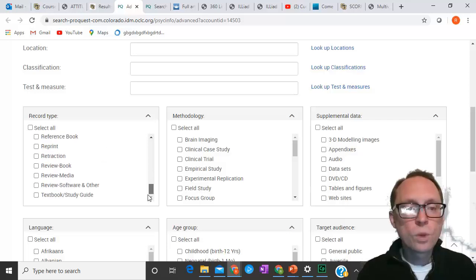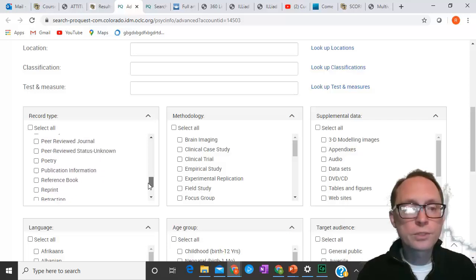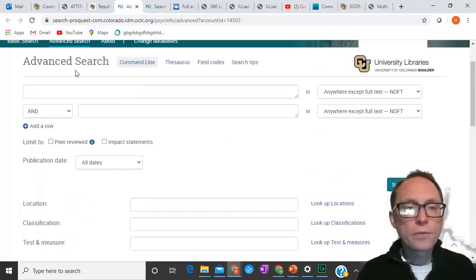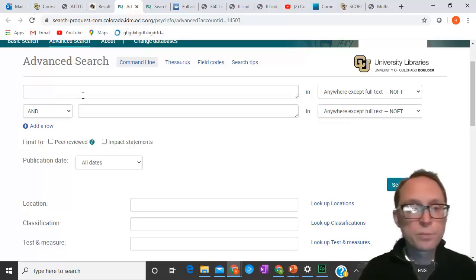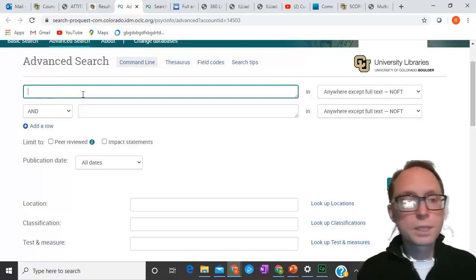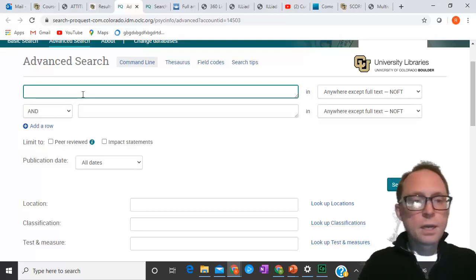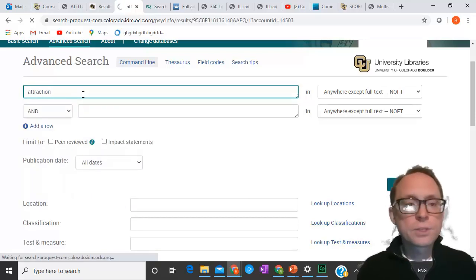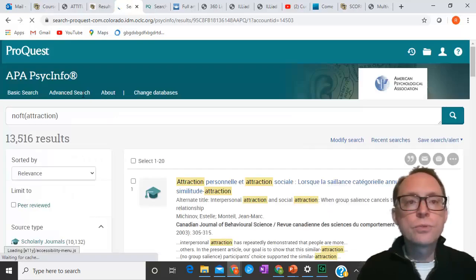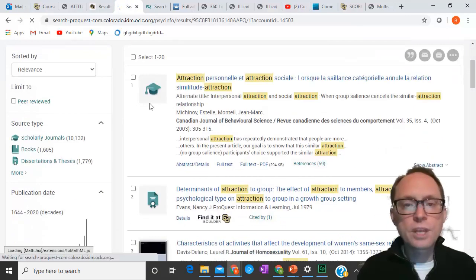Of these, the ones that we really care about are probably going to be peer-reviewed journal articles. And you don't have to click through it on here. If you ever want peer-reviewed, and for our projects you do want peer-reviewed, then you just click this button right here. But before we do that, let's get some other things, because some things are not peer-reviewed. So, for example, books are not peer-reviewed, etc. Let's go ahead and look at attraction and show what it gives us. When I just type attraction into the search field, it's going to give me lots of different things.